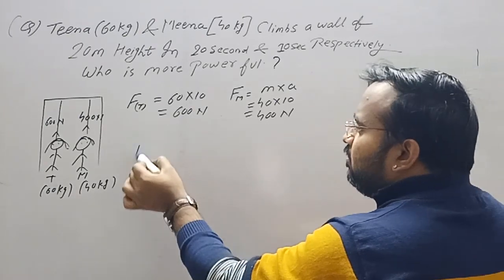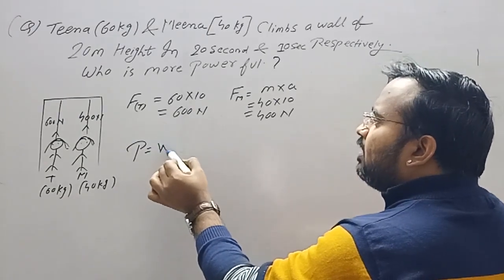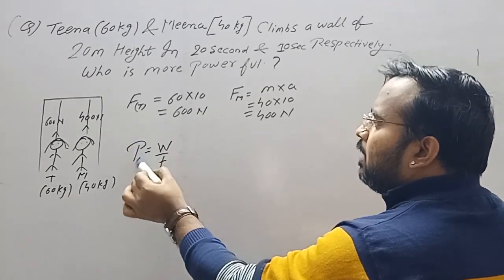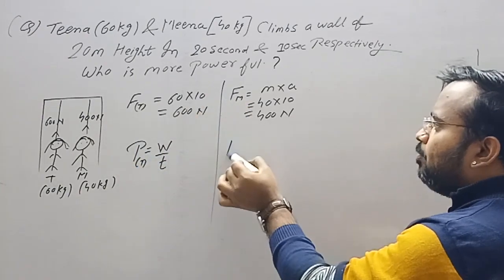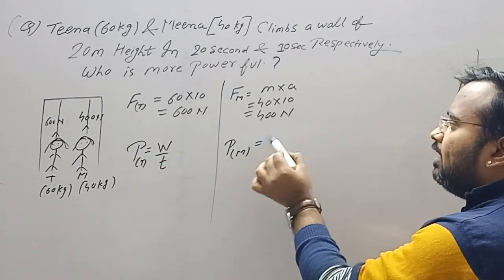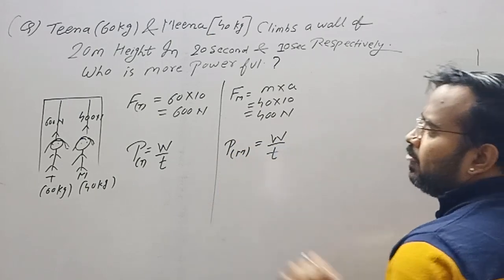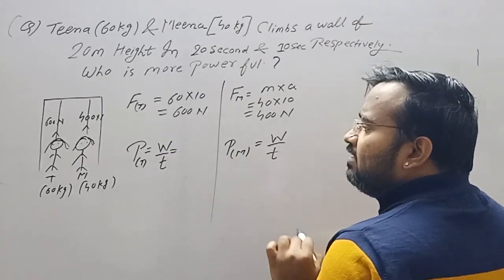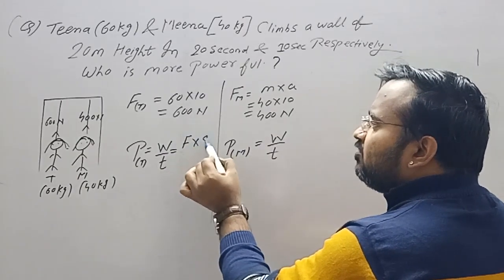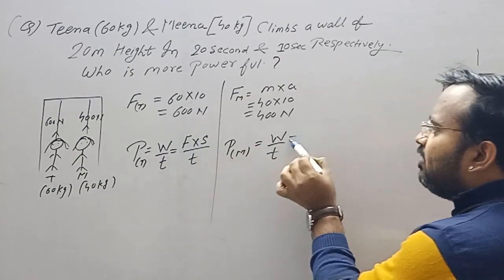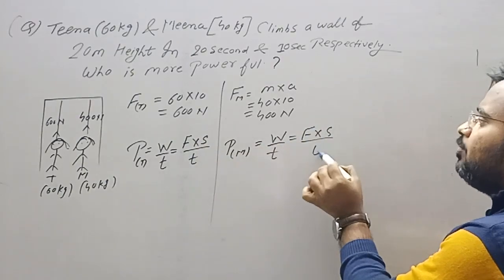Clear? Now, we know that power is equal to work done upon time. This is the power of Tina and the power of Meena. We know that work done is force into displacement, so power is force into displacement upon time.